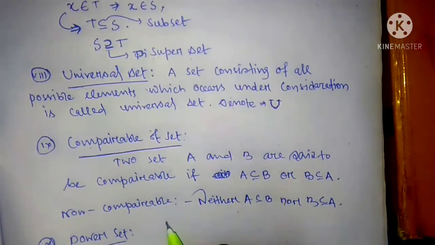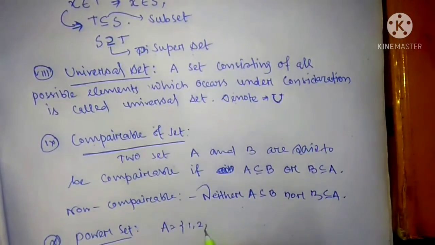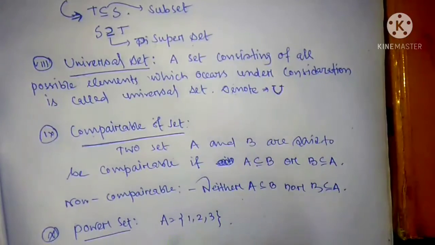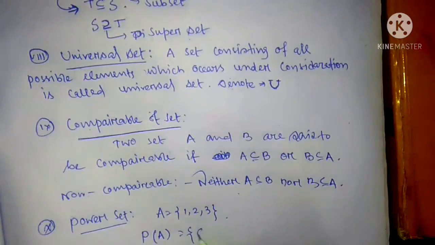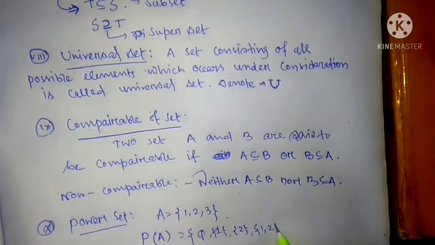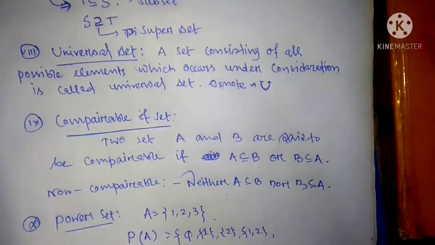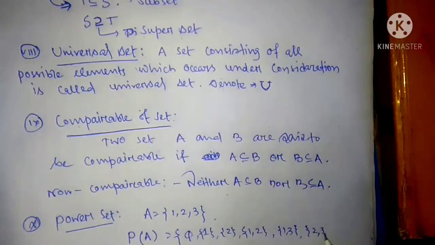Power set is the set of all possible subsets of a given set. That is, if we are given a set A equal to {1, 2, 3}, we denote the power set of A as P(A), that is {∅, {1}, {2}, {1,2}, {1,3}, {2,3}, {1,2,3}} along with {3}.